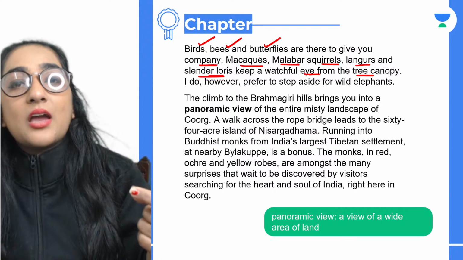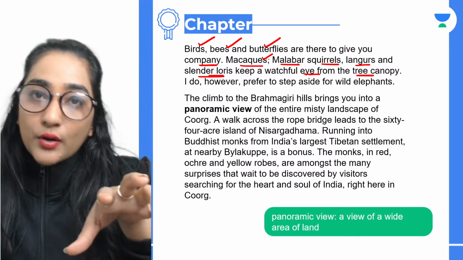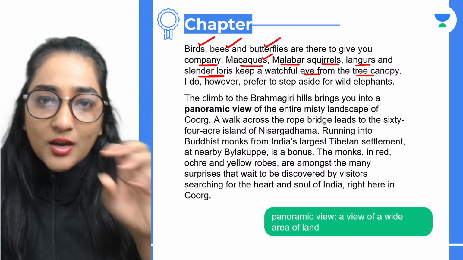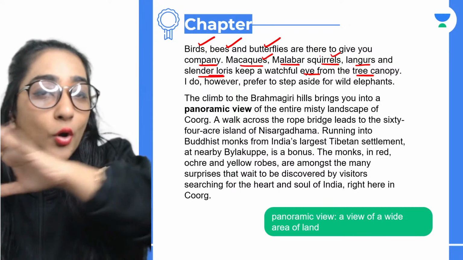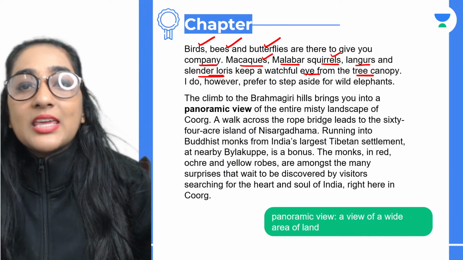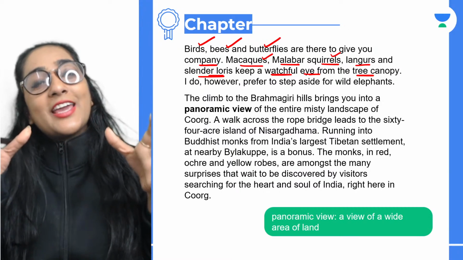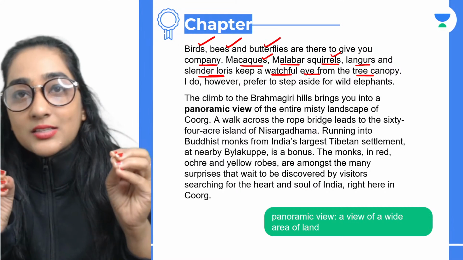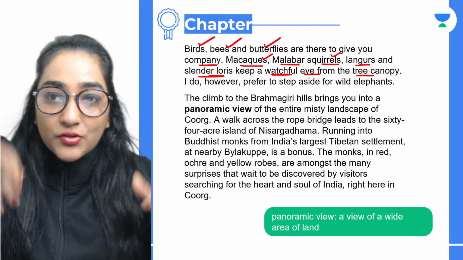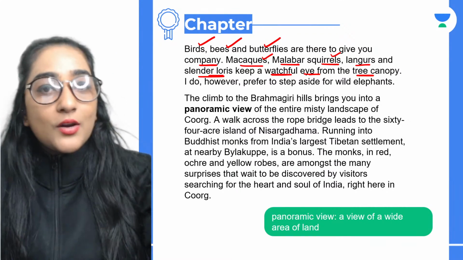So, macaws, they are basically, again, like we are here talking about the family of monkeys, okay? They are all monkeys, okay? Then squirrels, then langurs, and slender loris. They are all the companions of the monkeys, and they keep a watchful eye. Watchful basically here refers to the fact that a monkey is always looking at you with such keenness. So they remain on the trees, on the tree canopies. They are there and they are looking at you.